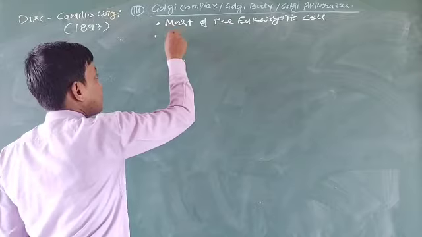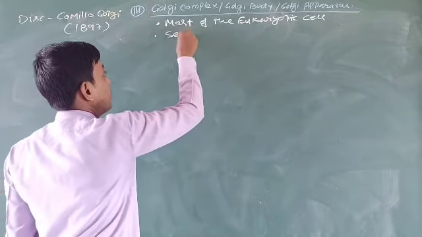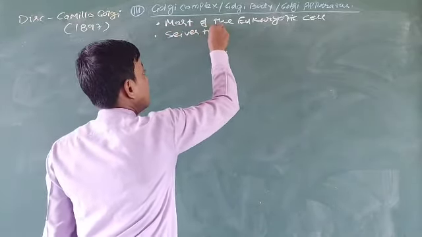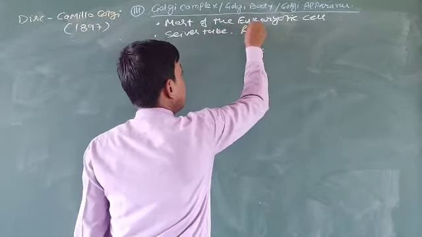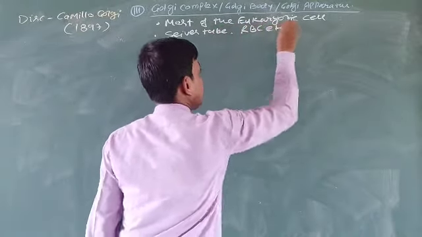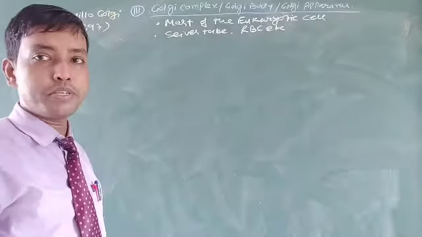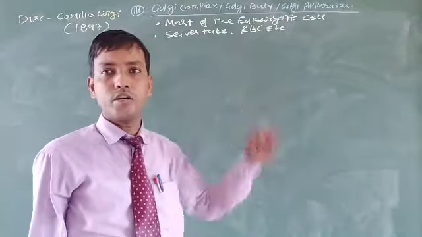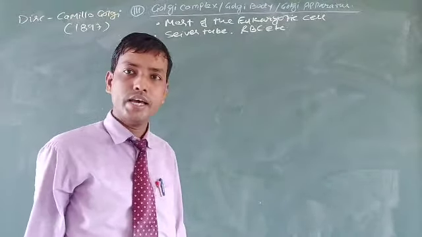It is also exceptionally absent in sieve tubes and RBCs, where the Golgi complex or Golgi apparatus is absent.